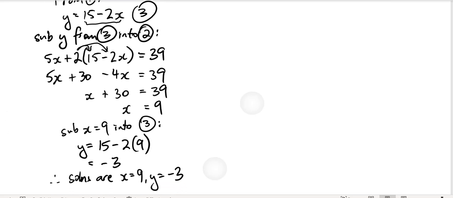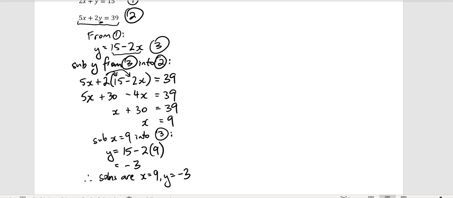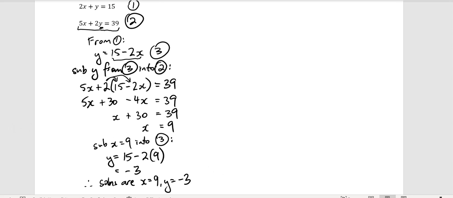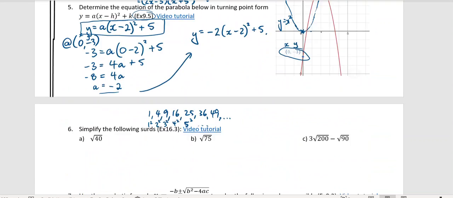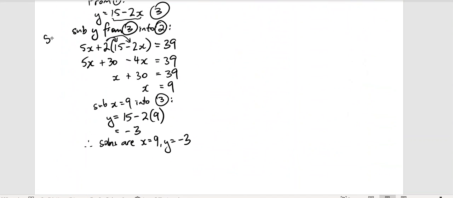Now, if I was doing this in a test, I would go and double check that they do work out. I'd be subbing x equal to 9 and y equal to negative 3 in there and making sure I get 15. 2 times 9 is 18, 18 minus 3 is 15. And then 5 times 9 up the top here is 45, plus 2 lots of negative 3, which is negative 6, equals 39 too. So it does work in both of those equations. So that was the substitution method.